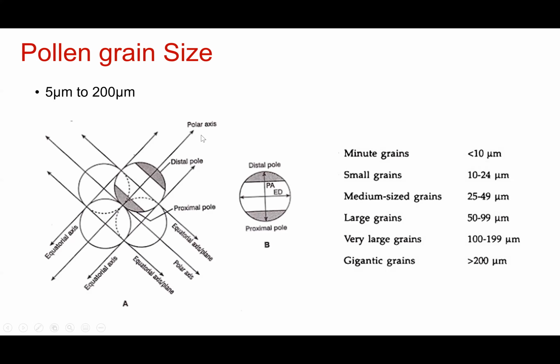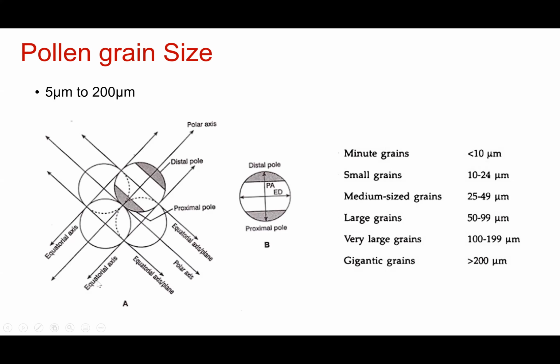So this is the polar axis which is touching your distal pole and proximal pole. The one which is perpendicular to the polar axis is the equatorial axis. So the polar axis touches the distal pole and proximal pole, and 90 degrees to that is the equatorial axis. So for a tetrad you can see every pollen grain has one polar axis and also one equatorial axis.